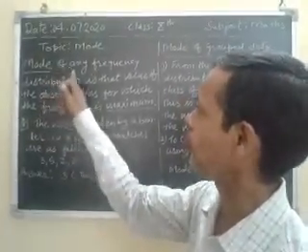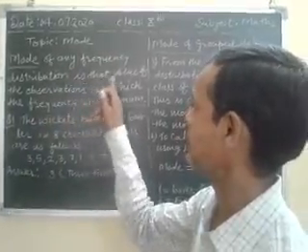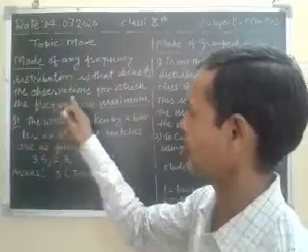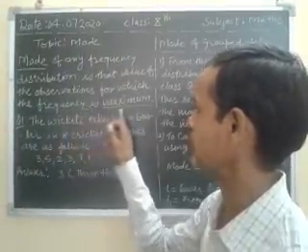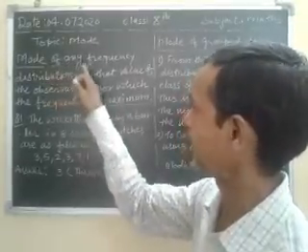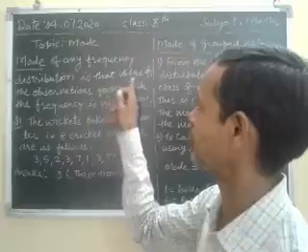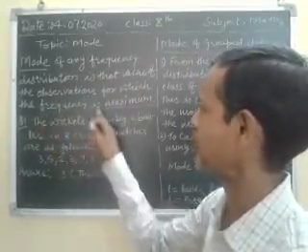The mode of any frequency distribution is that value of the observations for which the frequency is maximum. Means mode of any frequency distribution is that value of the given observations for which the frequency is